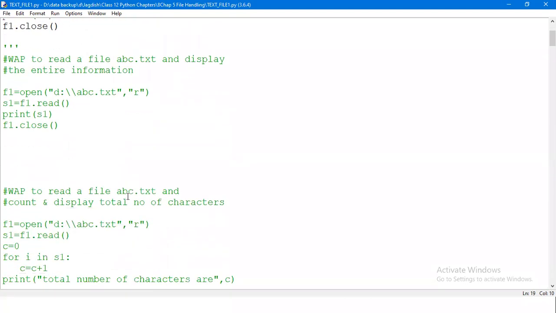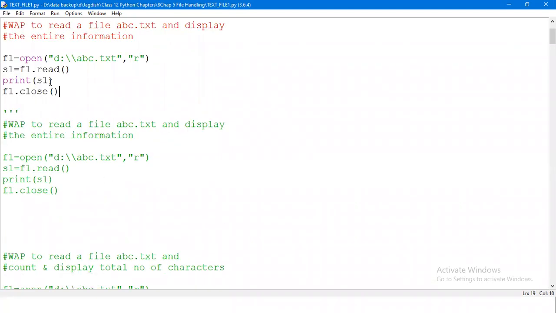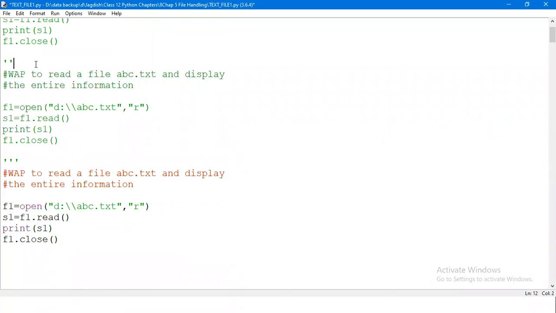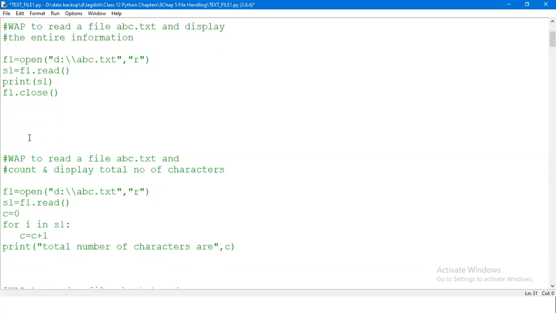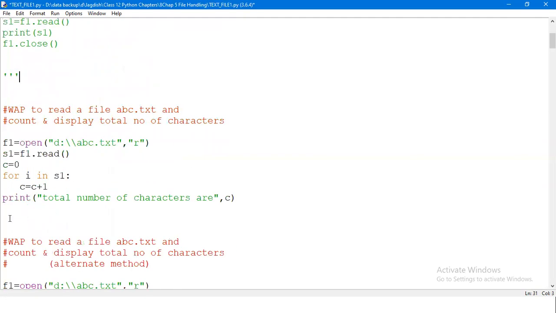Now the next one is if I say I just want to know how many elements, how many characters are there in the file. Okay, how many characters are there in the file? For that, there's another program here which will simply count the total number of characters present in the file.